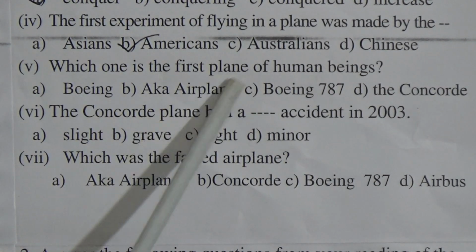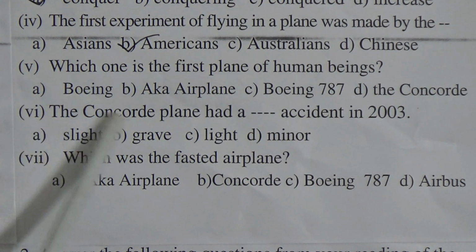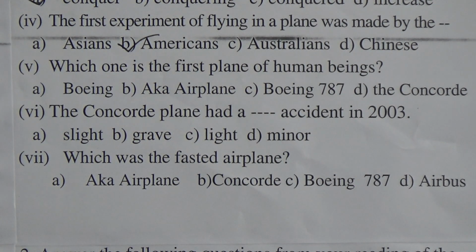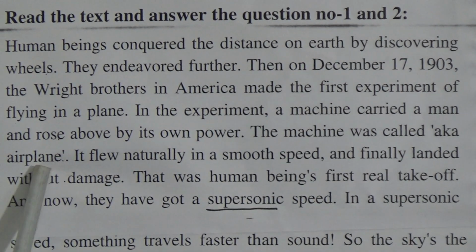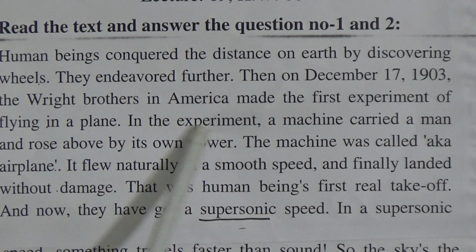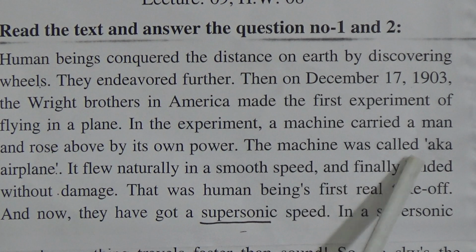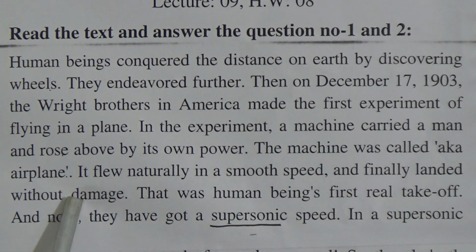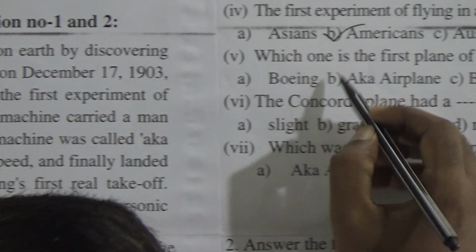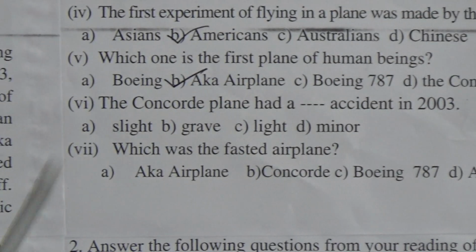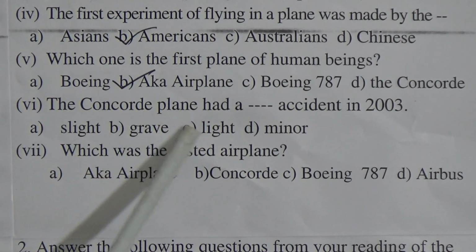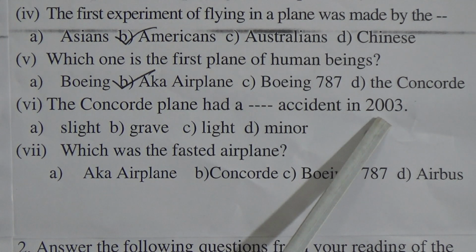Which one is the first plane of human beings? Boeing, Akai airplane, Boeing 787, the Concorde. Go to the text. Look at the machine was called Akai airplane. This was the first in the experiment. That means the machine was called Akai airplane. This is the first plane of human beings, Akai airplane.